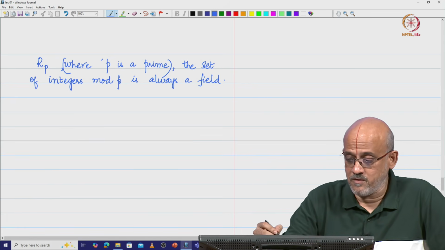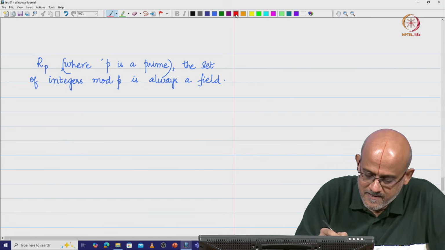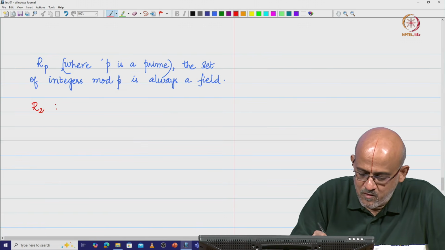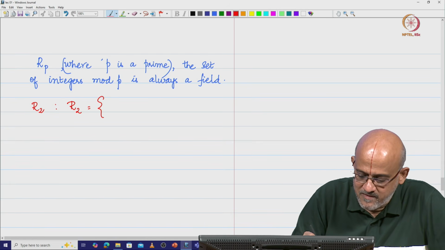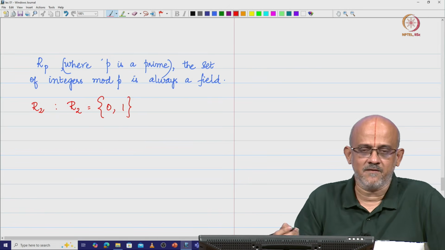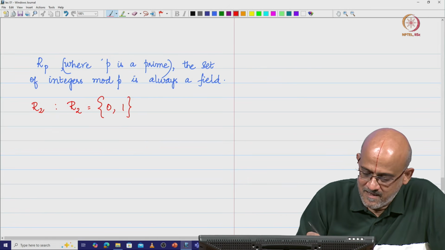Now, that brings us to a question. Is R2 a field? I want to look at R2, that means I am going to look at the set of integers mod 2. So, what are the elements that we are going to have in R2? In R2 we are going to have just 2 numbers, 0 and 1. This is basically the set of integers mod 2. So, I want to check if this is a field.